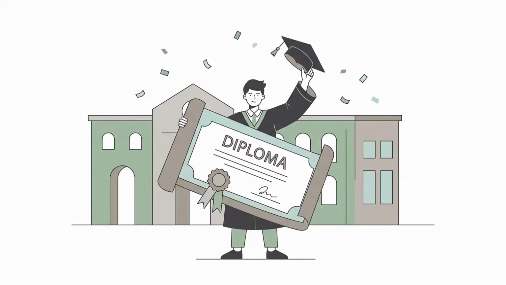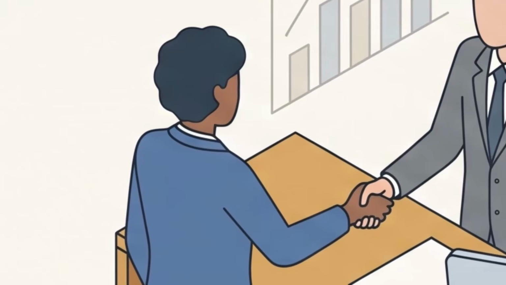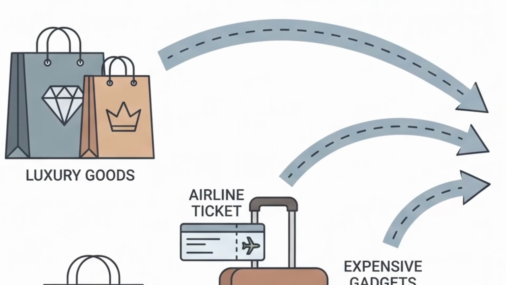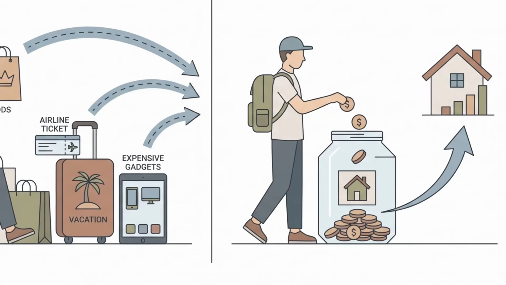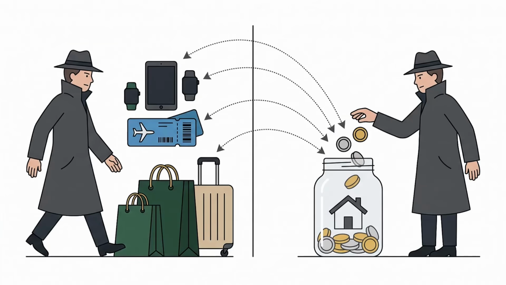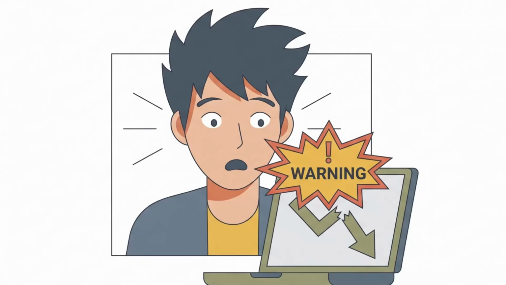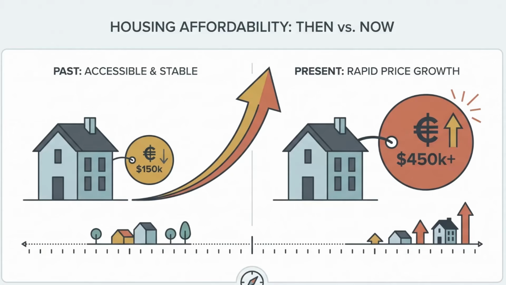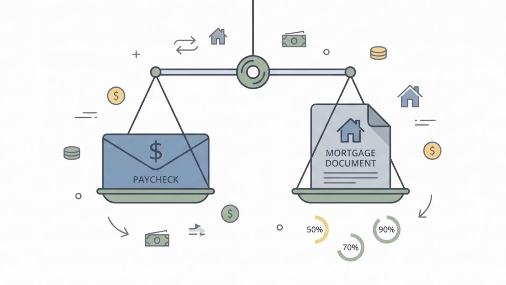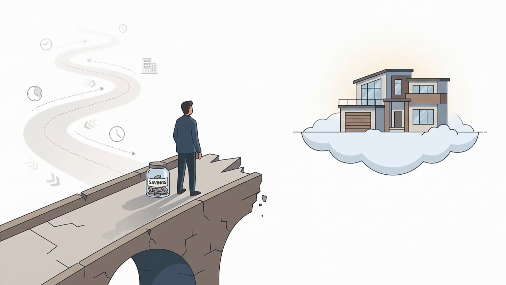You study hard, you graduate, you find a stable job, you skip expensive vacations, avoid unnecessary purchases, and save every month. Then, after years of discipline, you open a real estate website, confident that you're finally ready to buy your first home. Within minutes, reality hits. Houses that sold for $250,000 a decade ago are now listed for twice that amount. Mortgage payments that once seemed manageable now rival an entire paycheck. Suddenly, the dream you've spent years chasing feels farther away than ever.